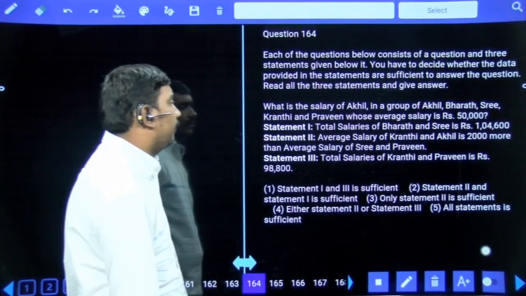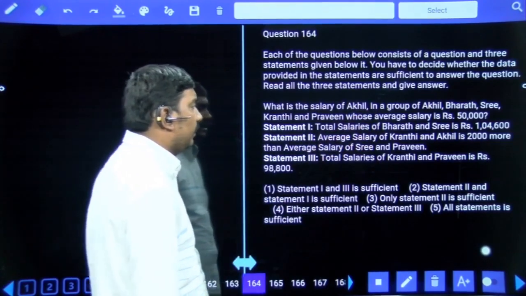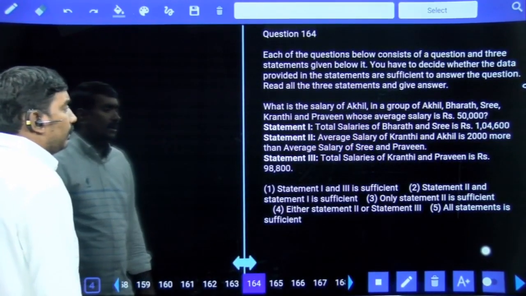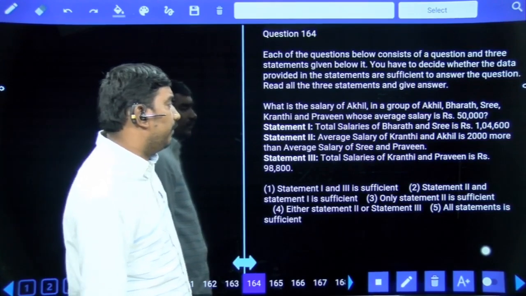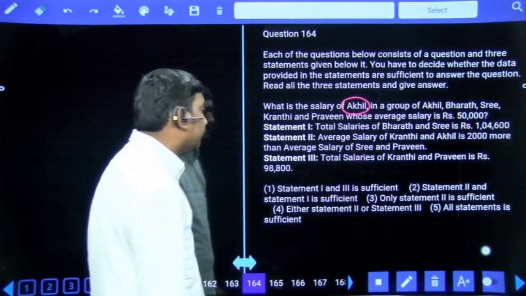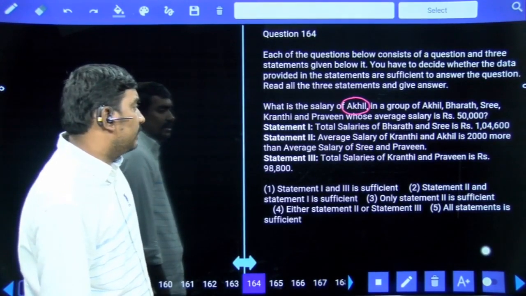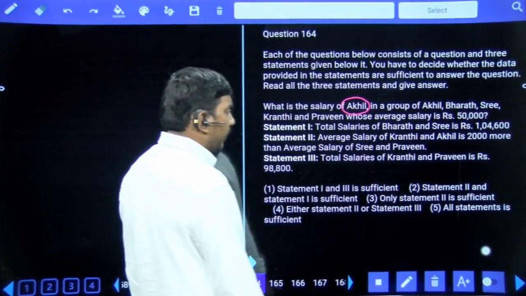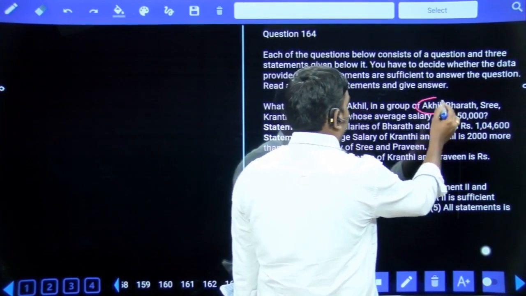What is the salary of Akhil in a group of Akhil, Bharat, Sri, Kranti and Praveen, whose average salary is 50,000? So the average salary is 50,000, and Akhil's salary we need to calculate. The salaries of Bharat and Sri is 1,04,600. Akhil we need to calculate.